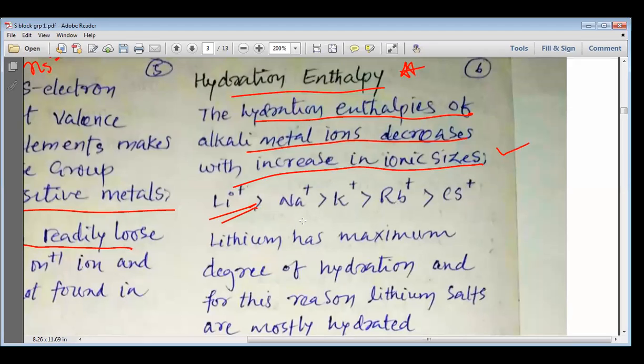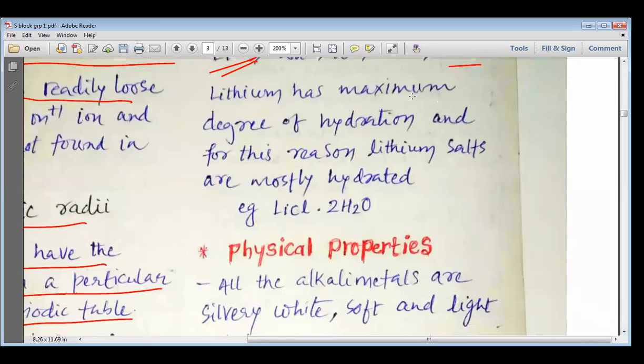So the order is lithium greater than sodium, greater than potassium, greater than rubidium, greater than cesium ions as far as hydration enthalpy is concerned. Lithium has the maximum degree of hydration, and for this reason lithium salts are mostly hydrated. These lithium salts are generally hydrated, for example LiCl·2H2O.